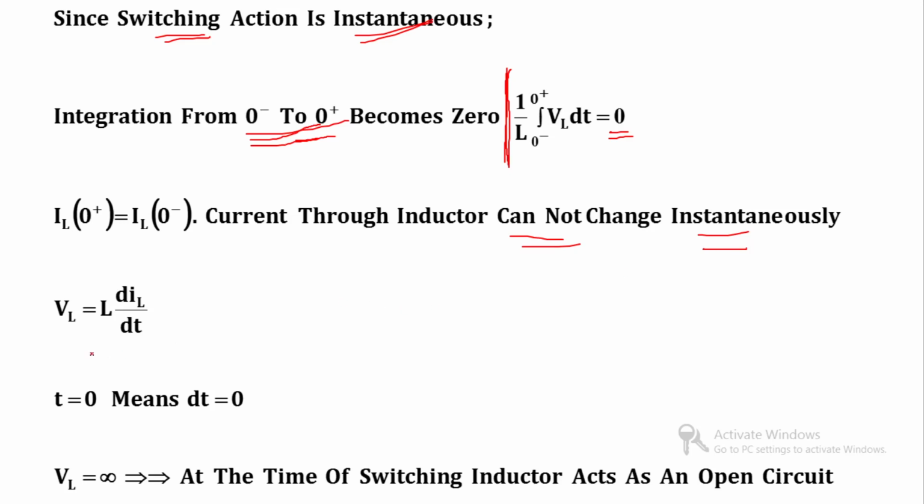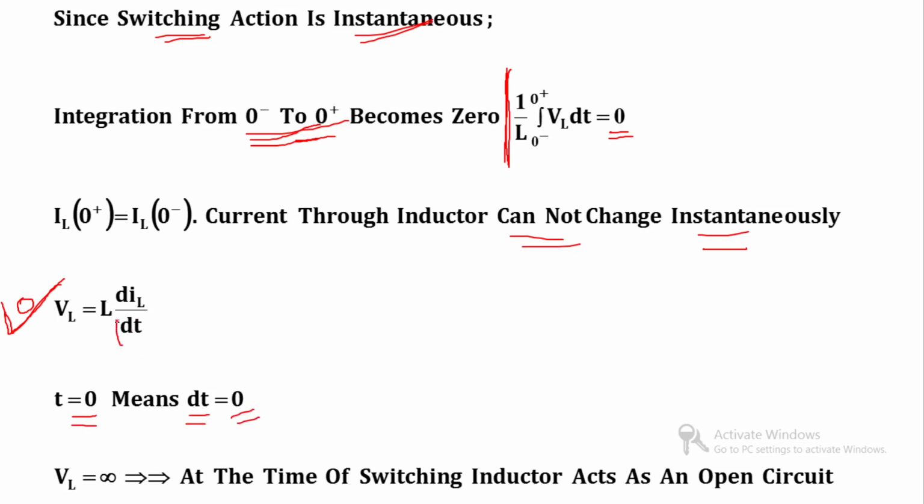So finally, I can write the voltage across the inductor, vL is equal to L diL by dt, and let us take t is equal to 0. That means the change in time dt is also equal to 0.